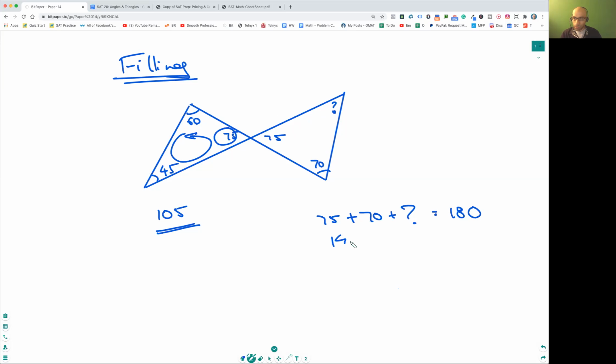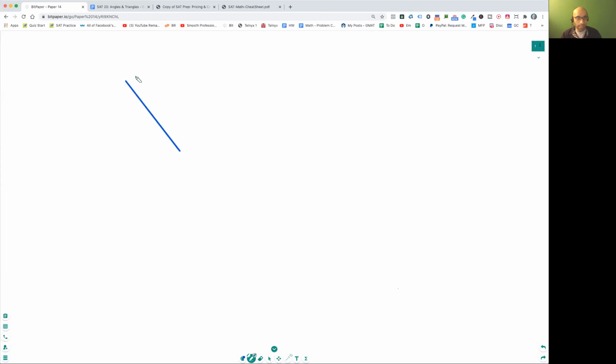Right? So this is 145. Great. 145 plus how much is 180? So that's 35. Remember, this is an important problem. There are quite a few problems like this. The problems are stuck together like this. Another problem could be something like this.